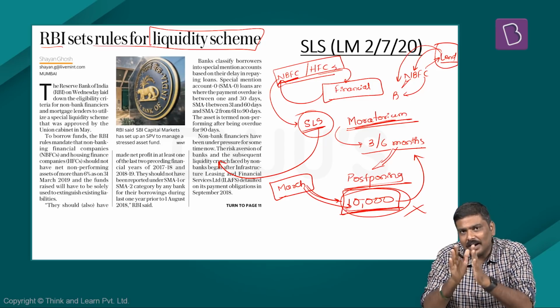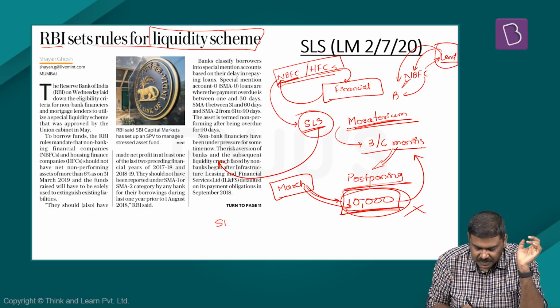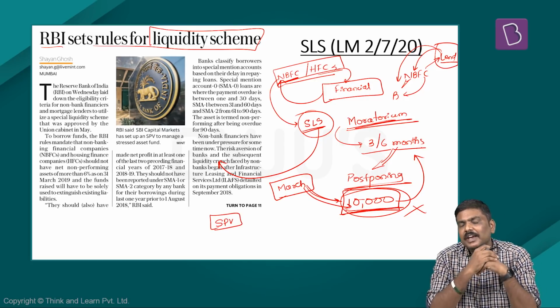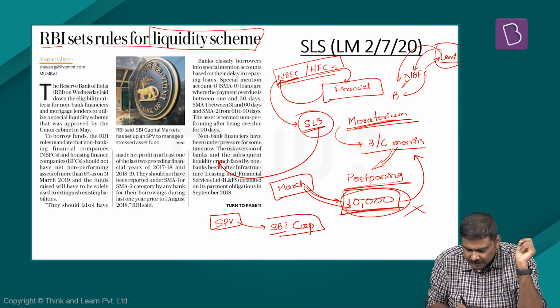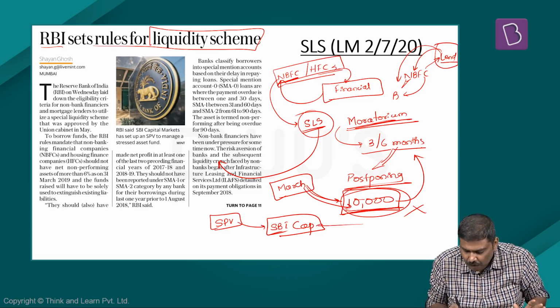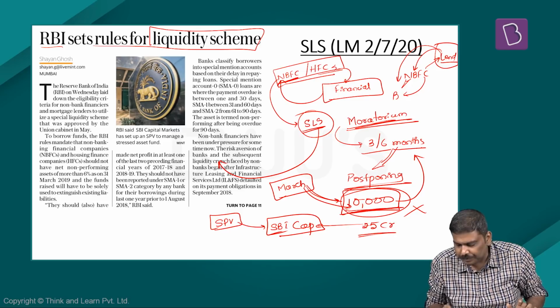Now what has been done under this? First and foremost, a special purpose vehicle has been set up. This particular SPV has been set up by SBI Capital, and to this particular SBI Capital, government would be infusing an initial capital of around 5 crore rupees.